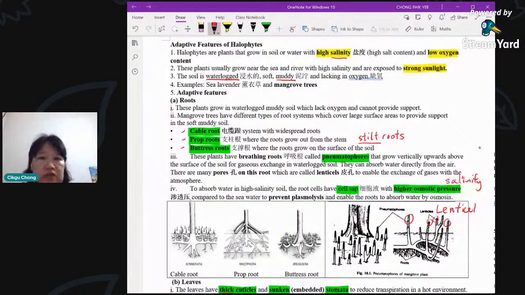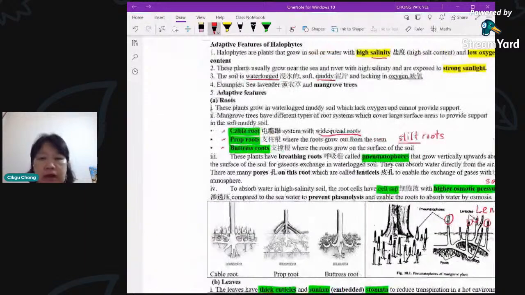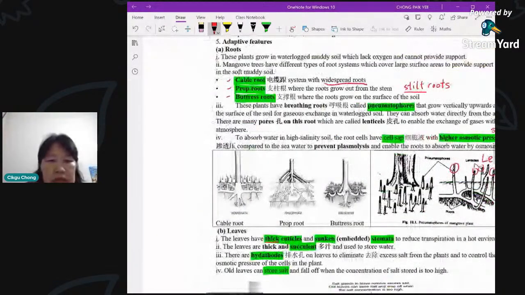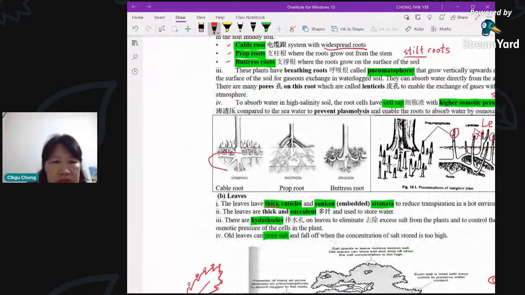So cable roots are a system of widespread roots. That means underground. You can't see it from the top. You cannot see it from where you are standing. It's all underground and is spreading very, very wide and all around, so that it is able to grip the soil and also give a high surface area to make the plant more stable. I'll give you an example. In the picture here, you see these are the cable roots which are underground.